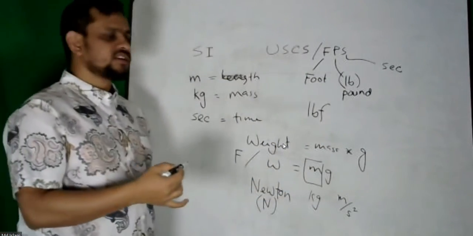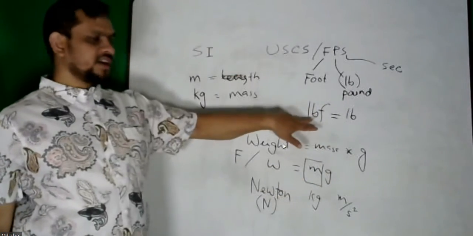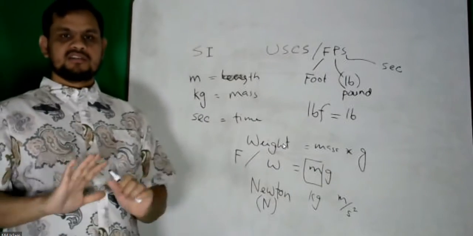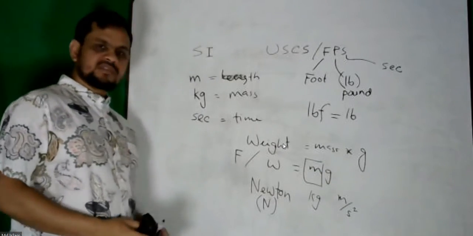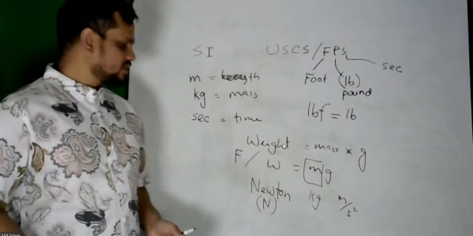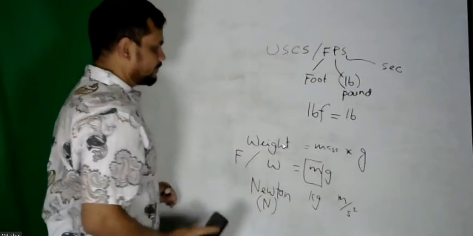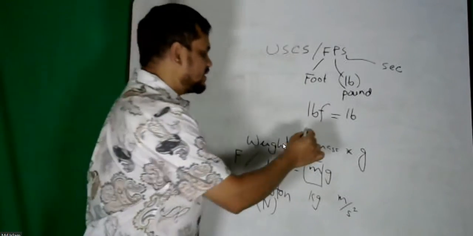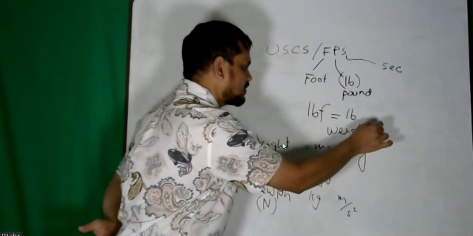Again, pound force and pound are the same thing. It is weight. It is not mass. I know you will make this mistake many times in this class and in our next class. Pound force and pound are the same thing: simply weight.